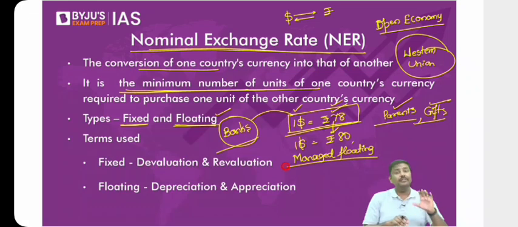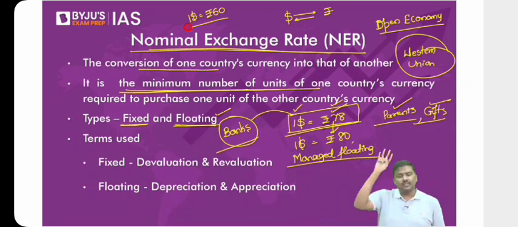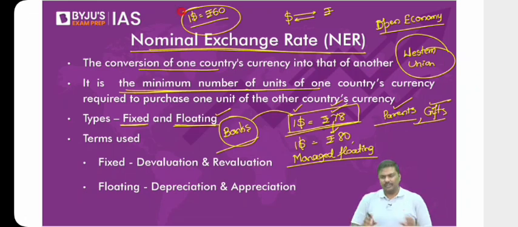Now, what is this idea of a fixed exchange rate? Let's say hypothetically, the government or the central bank today will announce to all the people in India, $1 is equal to 60 rupees. Understand the logic here? Imagine the government of India, or any authority authorized by the government of India, makes an announcement: $1 is equal to 60 rupees. Doesn't matter what happens in the market, we will always keep it at $1 is equal to 60 rupees.